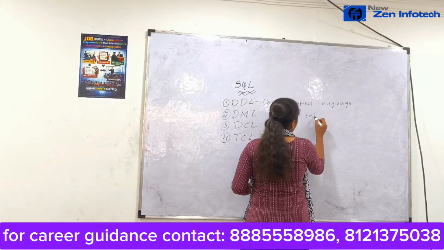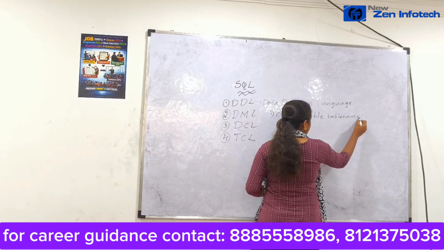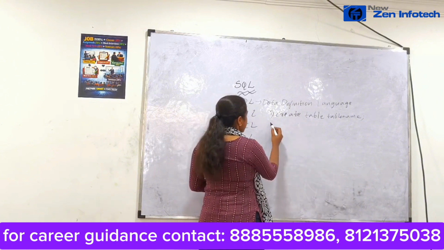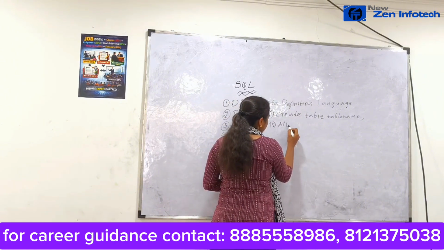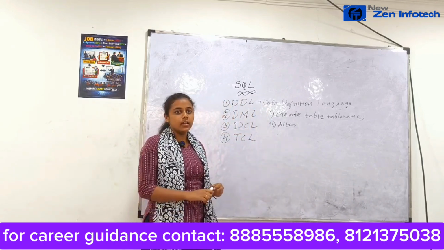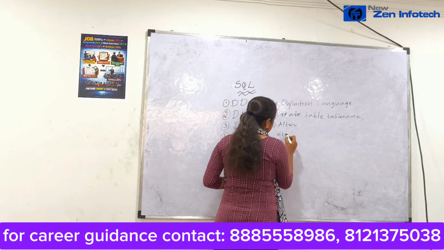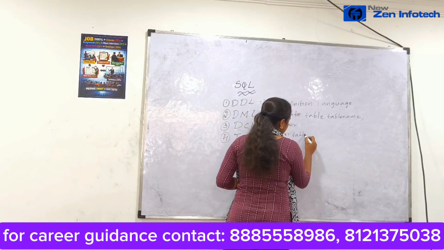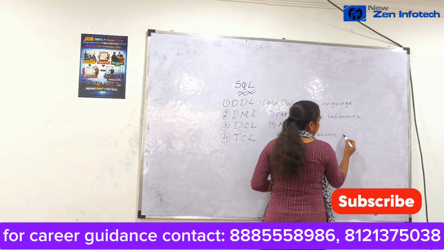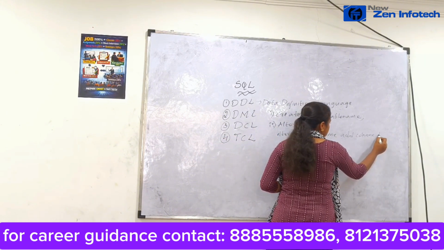Next, this is a query to create a table. Then the second command is alter. In alter, we have four types of operations, that is add, modify, rename and drop. And the query is alter table name. For the add operation, we will write add column name and next data type.